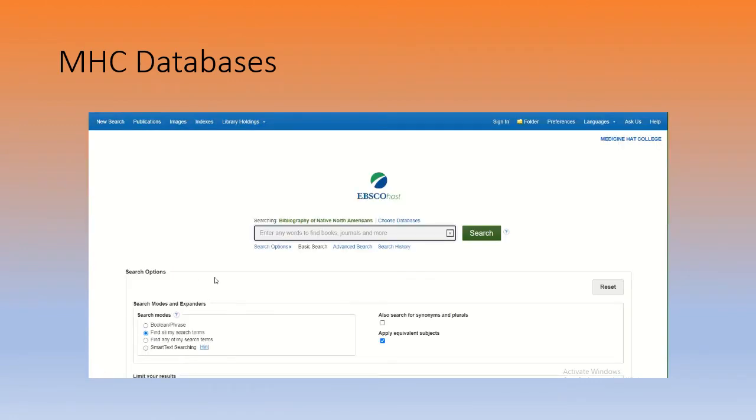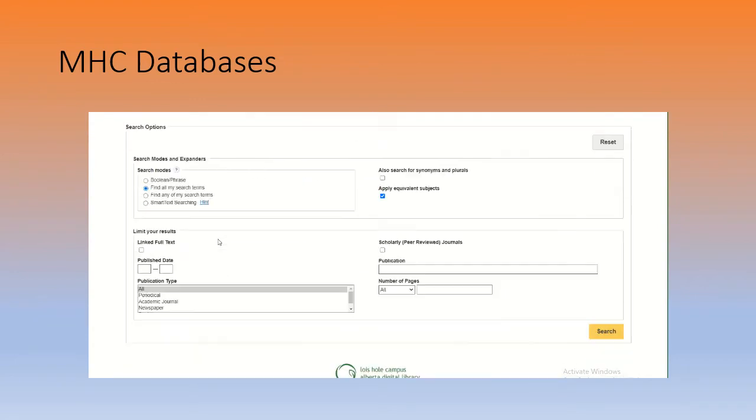All right, so that redirects me to EBSCO Host, one of the most, if not the most, popular databases out there. It's redirecting us. We pay the fee to be able to access EBSCO Host. When I really start to take a look at the article that I'm going to choose about indigenous people, they're going to ask me at some point to enter my Medicine Hat College ID barcode credentials, which you have to do as well, just to prove you're a student, me to prove I'm an instructor, right?